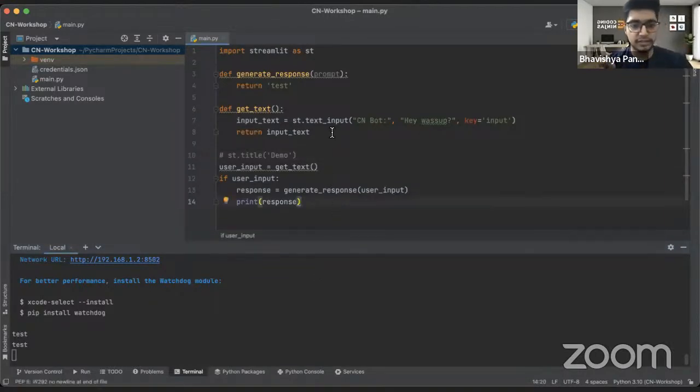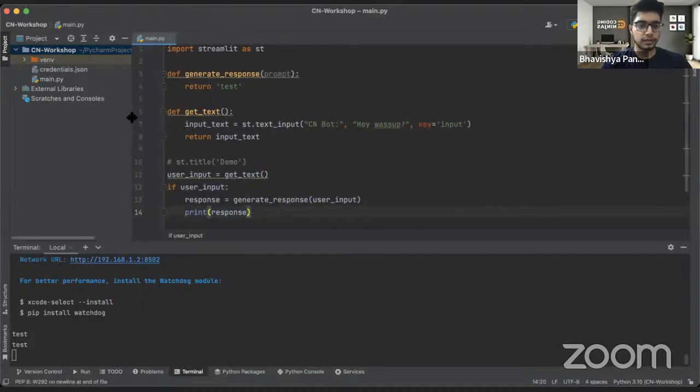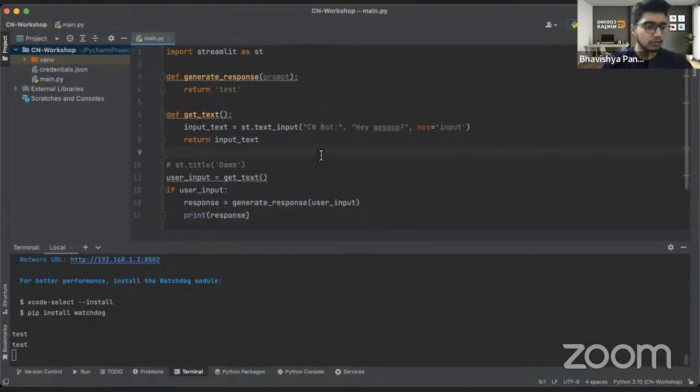Guys, I have also increased the size of the font of this notebook. Please let me know if it is visible now. And someone who was asking my name, my name is Bhavishya Pandit. Yep, sure, Khushi. I'd make sure that I'm going a bit slow. Thanks for the feedback.